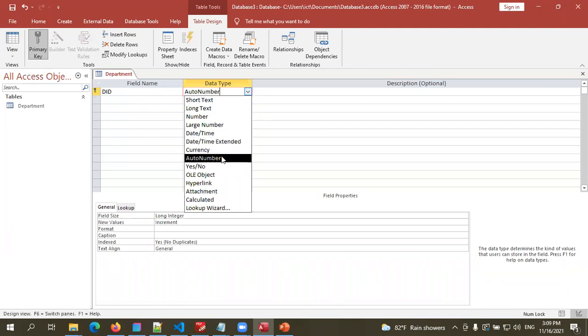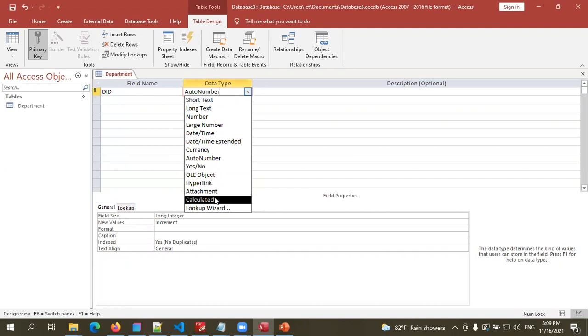So auto number is when you're going to add records into the table, the number will be automatically increased. Auto number will increase like 1, 2, 3, 4 when you're going to add new records in the table. Yes/No, Boolean data type, attachment, right?